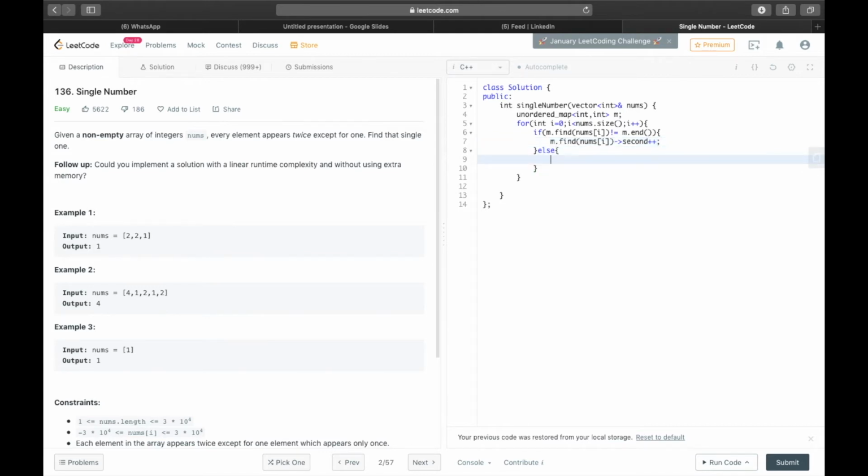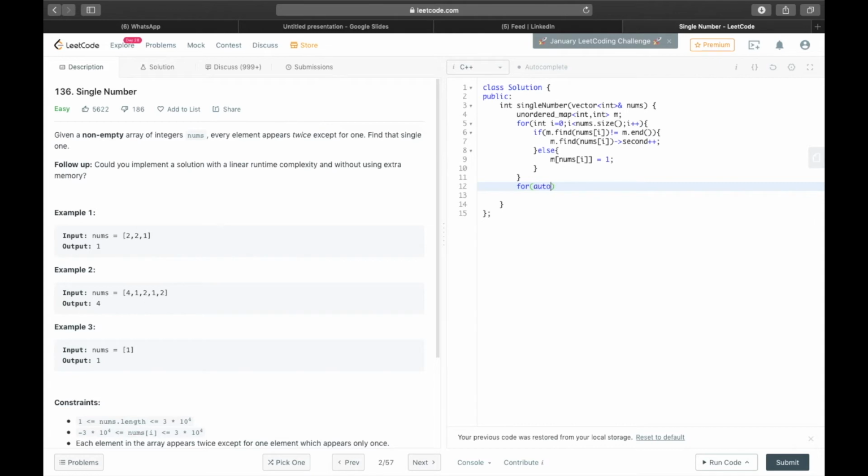and this is the case for not finding the element in the map, so we need to add it to the map. So we will add that element to the map with frequency as 1. So after traversing this array using this for loop, we'll have a map with elements and their frequencies. Now we'll traverse this hash map and find out the element with frequency as 1.